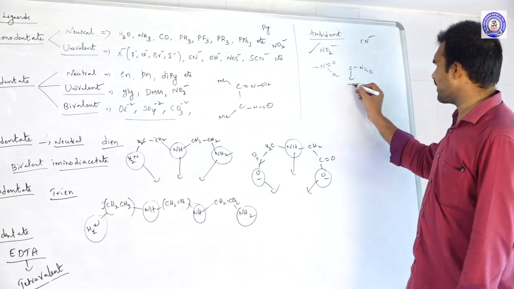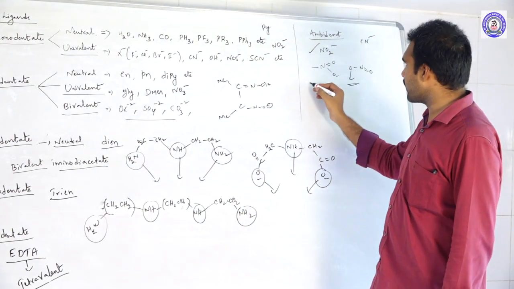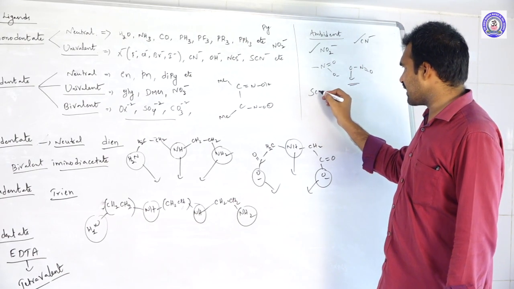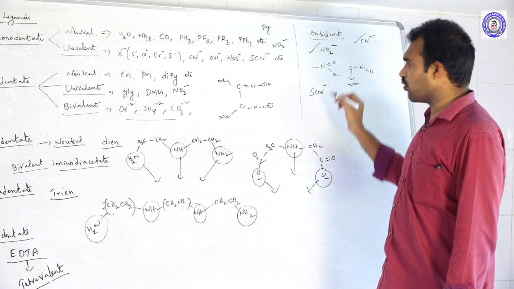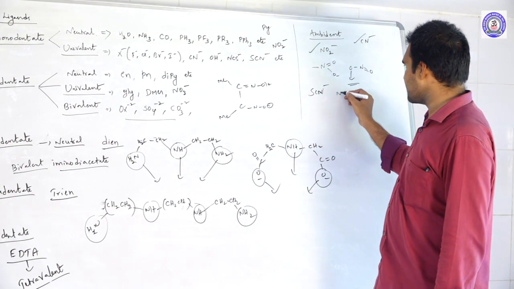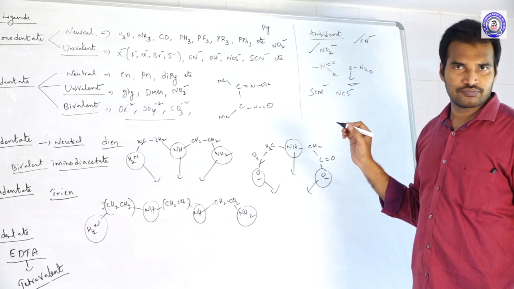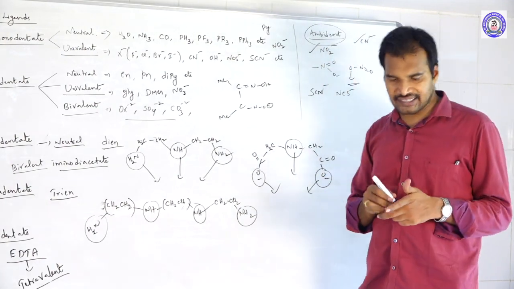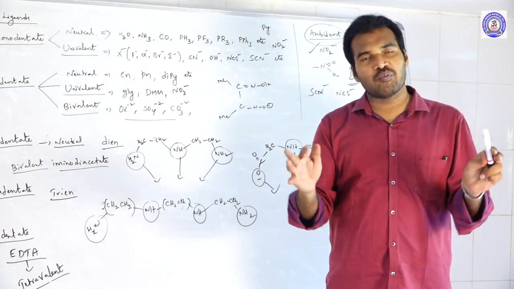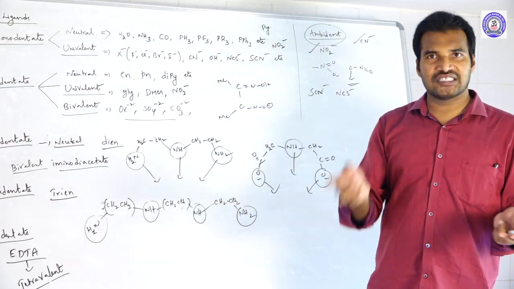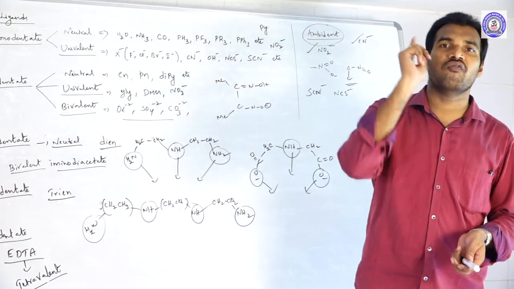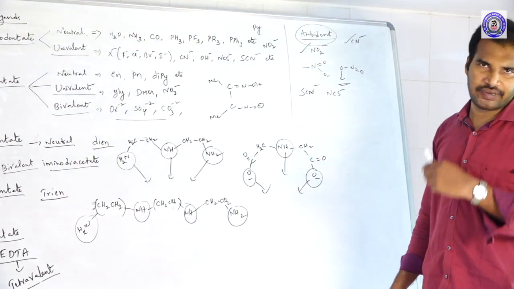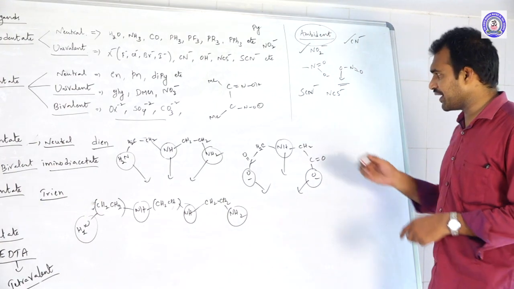So like this, different names are there. NO2 minus is the best example, CN minus is another example, and SCN minus or NCS minus is one more example. So these are ambident ligands. Once again, ambident ligands have one or more donating sites, but at a time only one donating site will coordinate with the metal atom. So that is ambident.